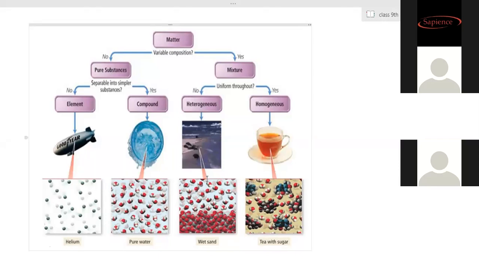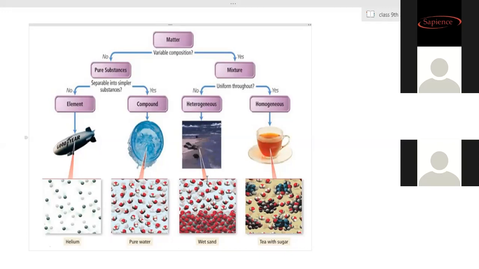Second, much bigger, more than 100 nanometer. And the third is in between 1 nanometer and 100 nanometer. Depending on the size of the particle of a substance mixed into another substance, we divide mixtures into three parts: solution, suspension, and colloids.